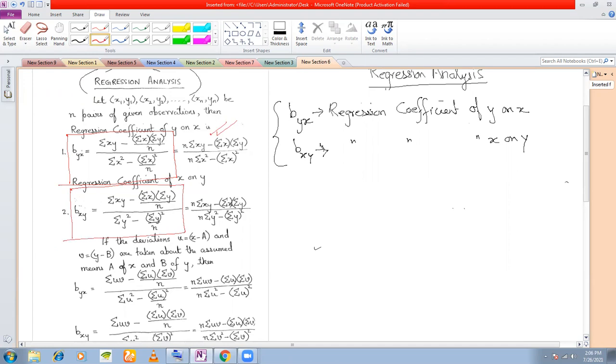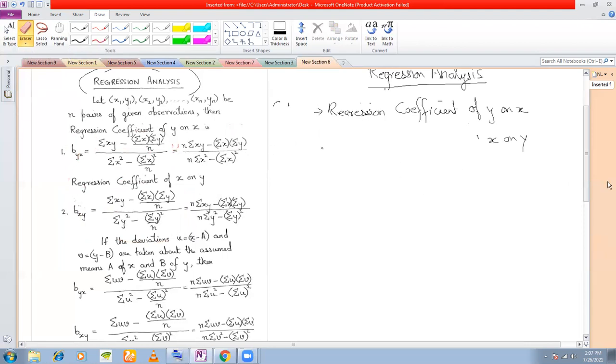So if you see, for BYX and BXY, the numerator is the same for both. The numerator is the same, but when there is an x here, then I have got terms of x in the denominator. When I've got y here, I've got terms of y in the denominator. That is the way you can remember the value of the regression coefficients. Okay, so these two formulas for regression coefficients, try to remember them, because you will be requiring these in your sums.